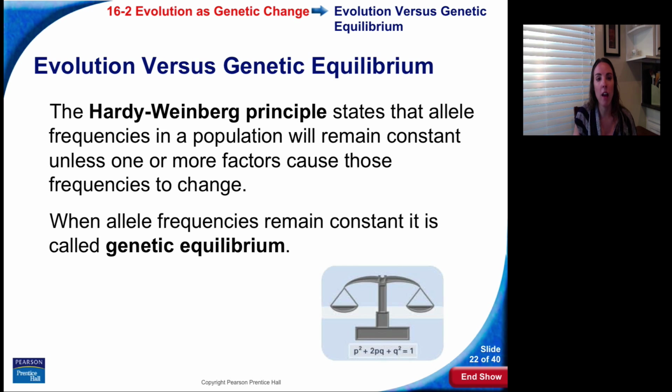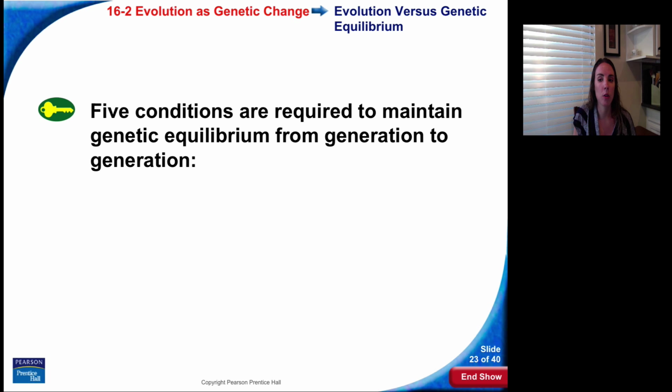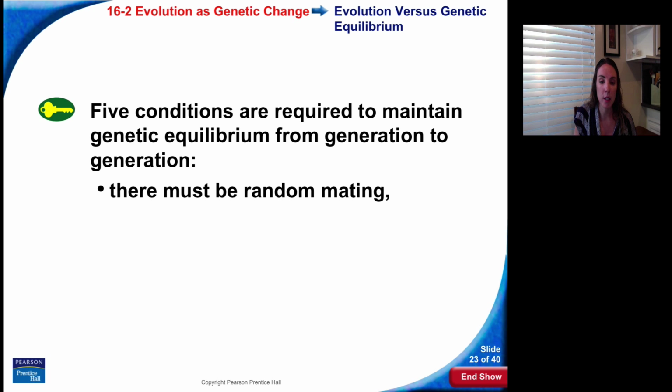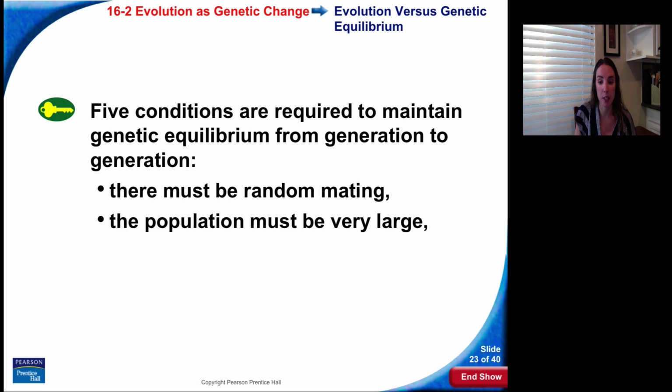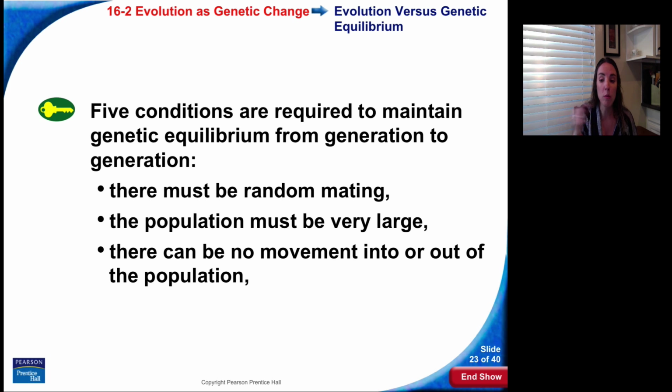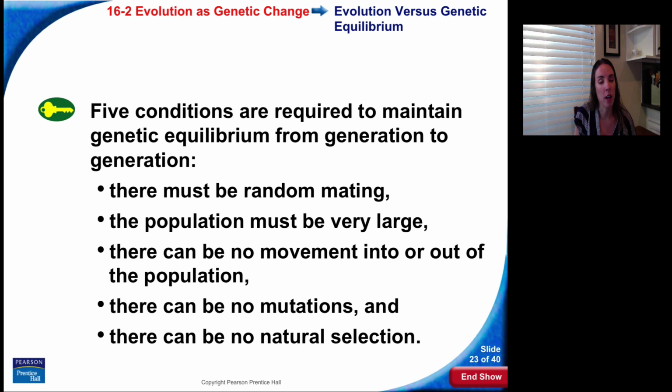So, evolution versus genetic equilibrium. The Hardy-Weinberg principle states that allele frequencies in a population will remain constant unless one or more factors cause those frequencies to change. When allele frequencies remain constant, it's called genetic equilibrium. This is when evolution is not occurring. 5 conditions are required to maintain genetic equilibrium from generation to generation. There must be random mating, the population must be very large, there can be no movement into or out of the population, no mutations, and no natural selection.